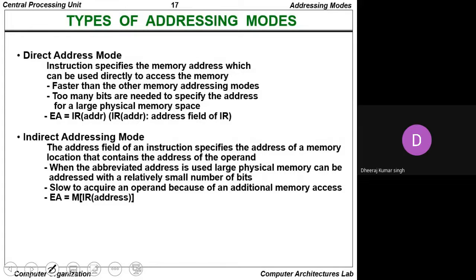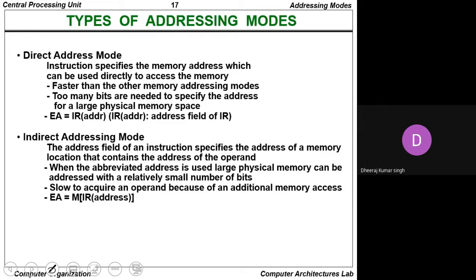Next is direct address mode. In the direct address mode, the instruction specifies the memory address which can be used directly to access the memory. It is faster than the other memory addressing modes. In the direct addressing modes, too many bits are needed to specify the address for a large physical memory space.